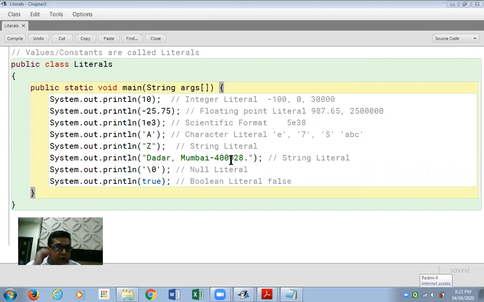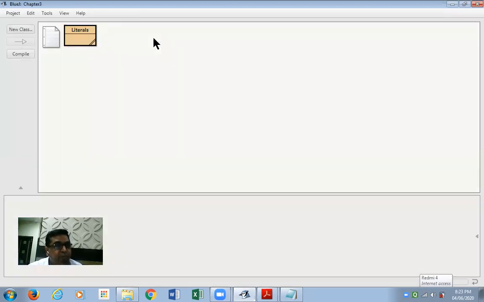Now, friends, I was just wondering whether I start with you the next topic, that is identifiers. No, we'll start with the topic of identifiers in the next session. But with the given time that we have, I would like to teach you the concept of arithmetic operators. As such, we have learned about integers and floating point values today. So it makes sense that, with as much time as we have, we discuss a little bit about arithmetic operators. So I'm closing this program, and I would like to start a new program, a new class.